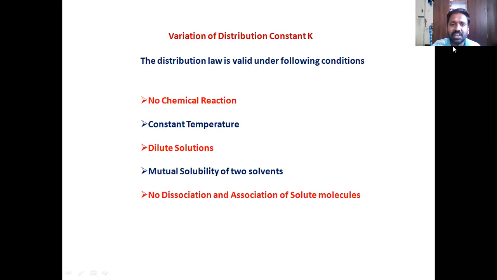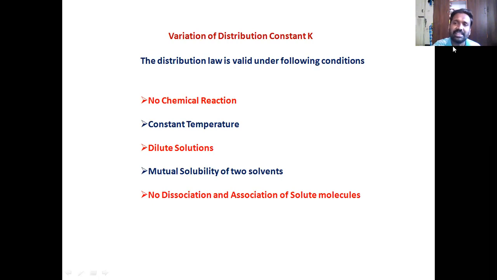First and foremost, no chemical reaction should take place. Of course, this is a universal condition in all the discussion we have been making. Any two liquids we are considering should not react with each other, be they fully soluble, partially soluble or fully immiscible. They should not react with each other.